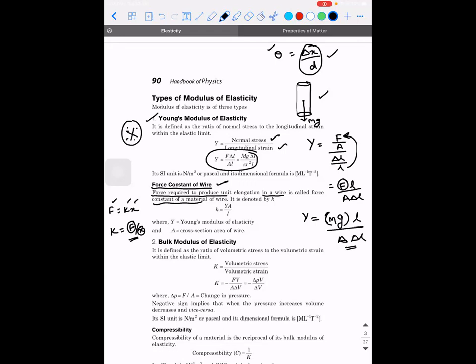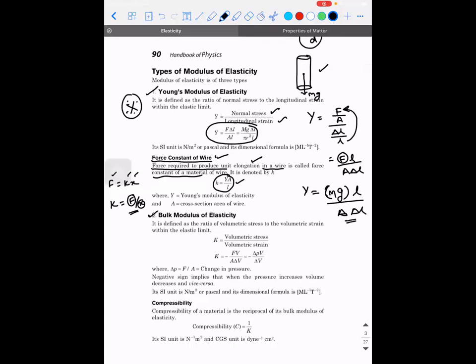The same thing is for a wire also. The force required to produce a unit elongation in the wire is called the force constant of the material. And the value of K is given as Y into A divided by L. This is the force constant. Make a note of it.